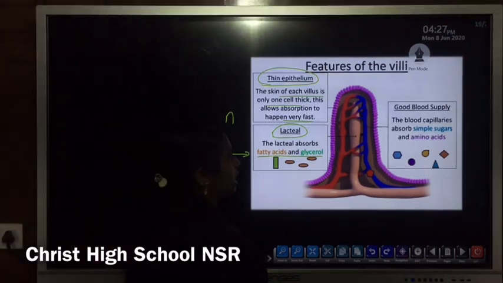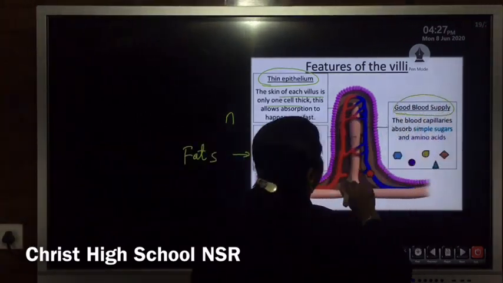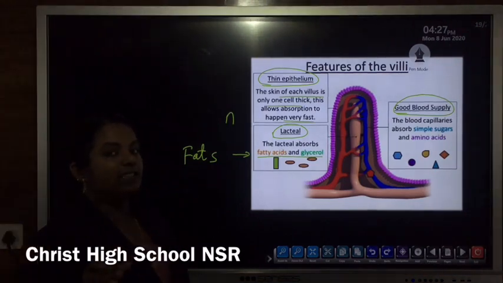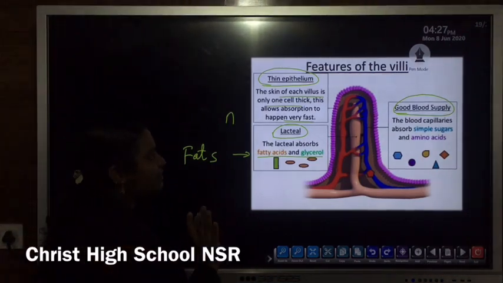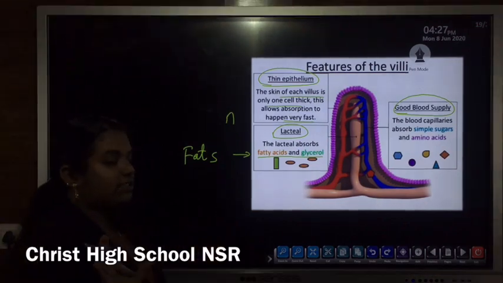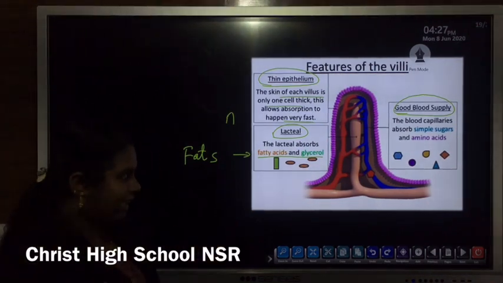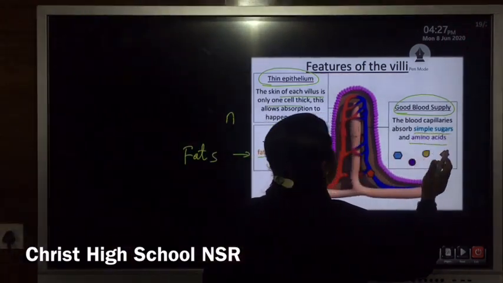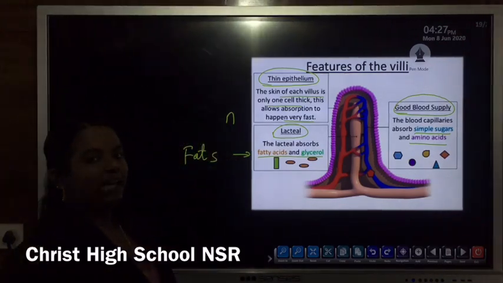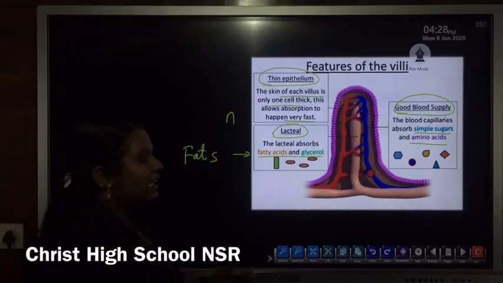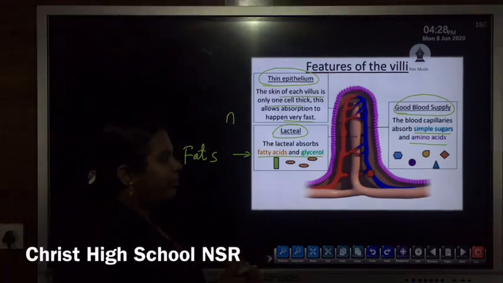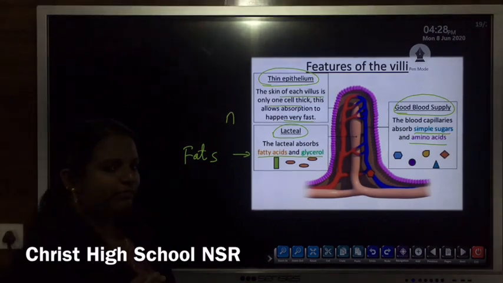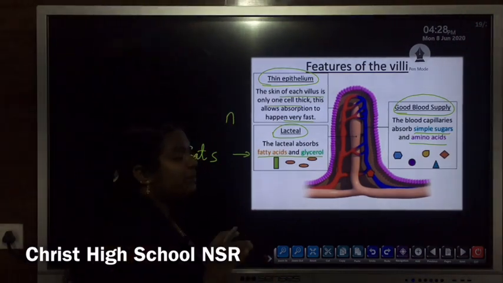Then another feature: good blood supply. The villi are richly supplied with blood vessels, or blood capillaries, so they are able to absorb simple sugars and amino acids. The network of blood capillaries present in the villus absorbs simple sugars.